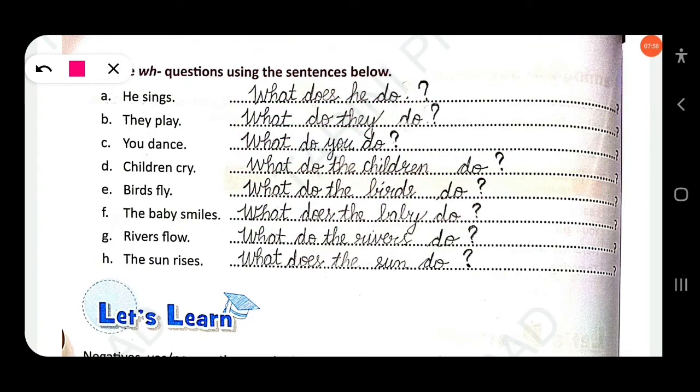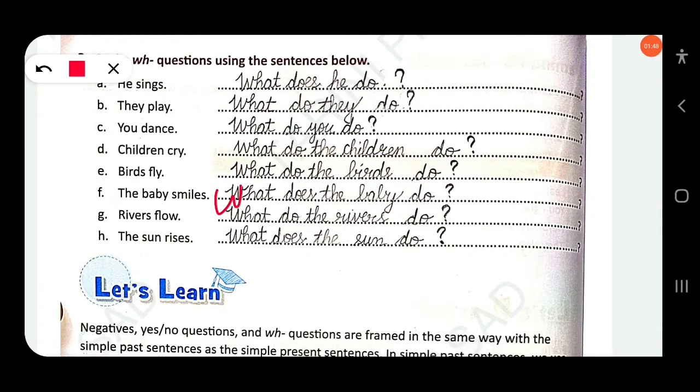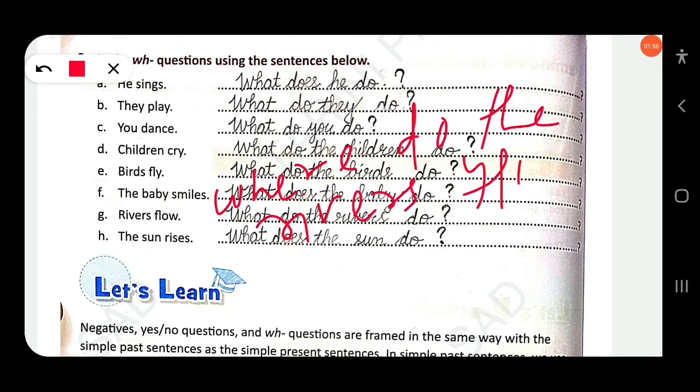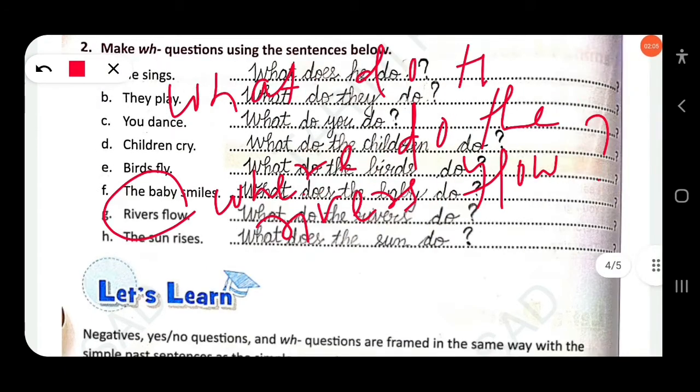So here rivers flow. So you can also write here, okay, where do the rivers flow? As you know, there is no extra information given. So you can also write, okay, what do the rivers do? Okay, what do the rivers do?